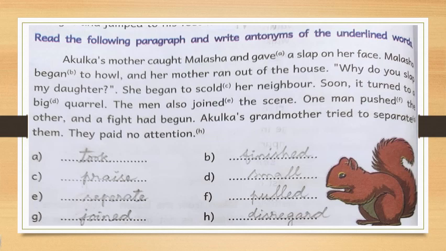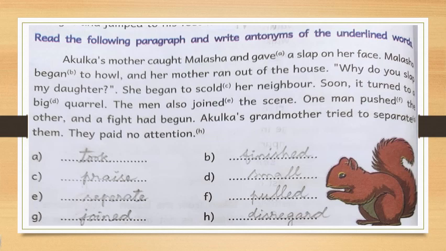Soon it turned to a big quarrel. Big, opposite word of big. The men also joined the scene. Joined, opposite word to joined. One man pushed the other and a fight had begun. Pushed, opposite word to pushed. That is F1. Akulka's grandmother tried to separate them. G1 is separate. Opposite word to separate you have to write. They paid no attention. Last one is attention. You have to write the opposite word for attention.